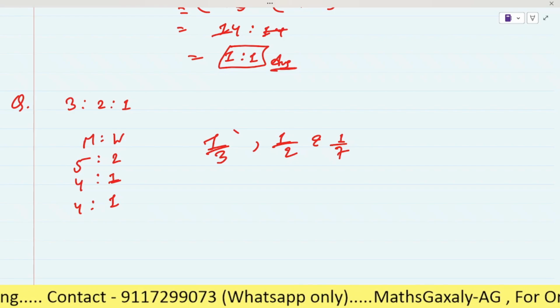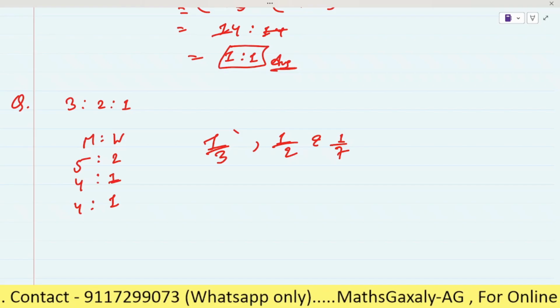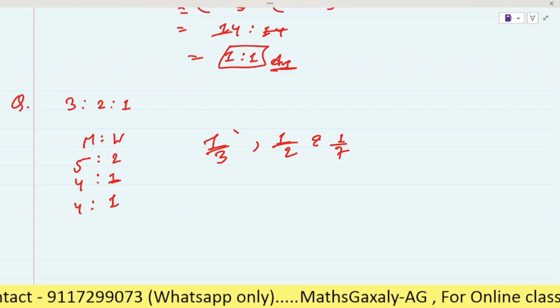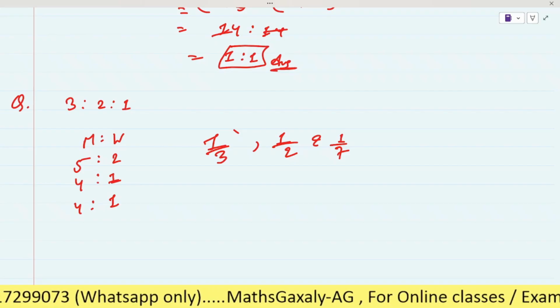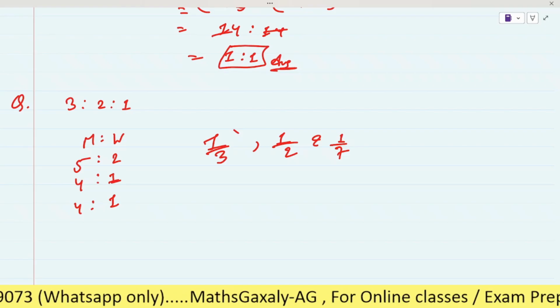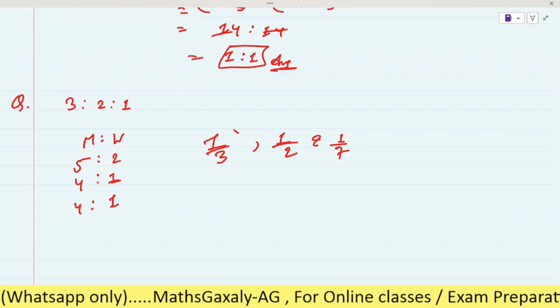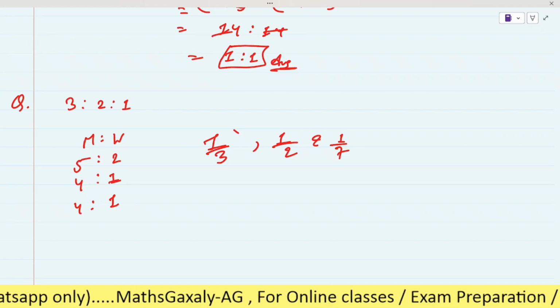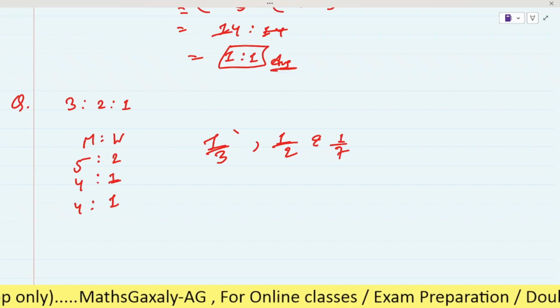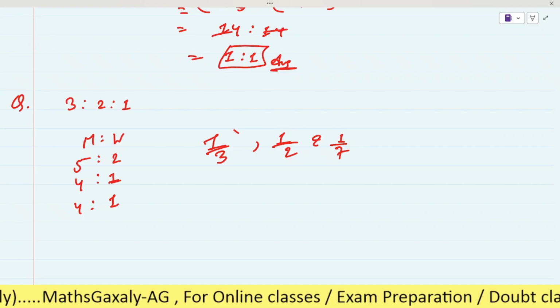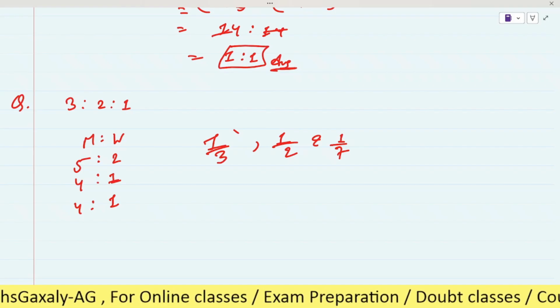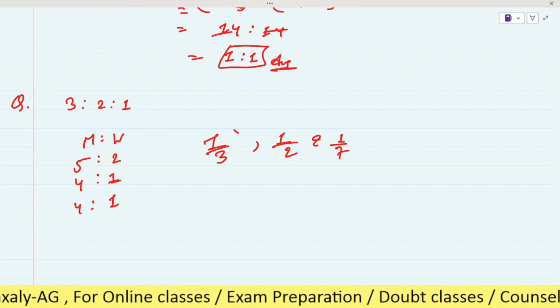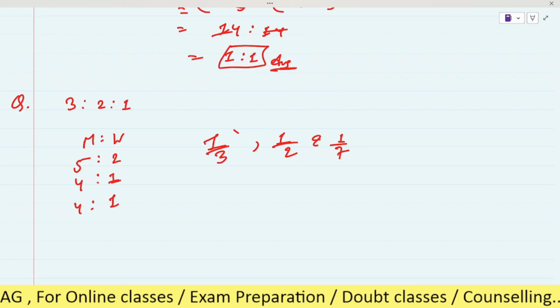A new mixture is prepared in a new vessel. The percentage of the water in the new mixture is?